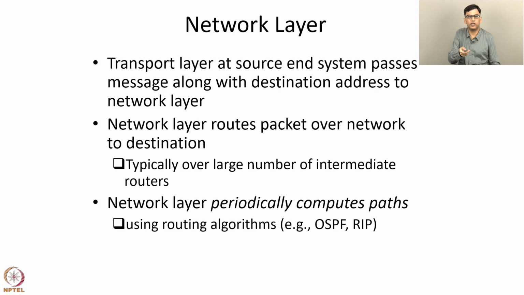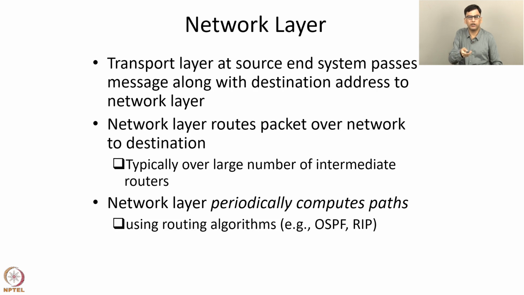Now let's discuss the network layer. The transport layer at the source end system passes the message along with the destination IP address to the network layer. The network layer routes the packet over the network from the source end system to the destination end system, typically over a large number of intermediate routers. There might be, for example, 10, 15 routers on the path from source to destination. The network layer routes the packet from the source end system to the destination end system.